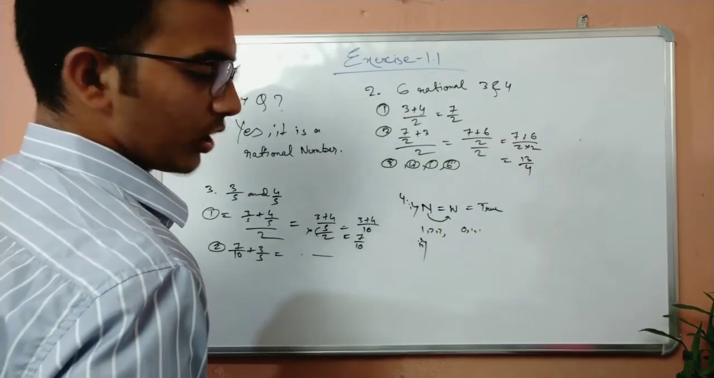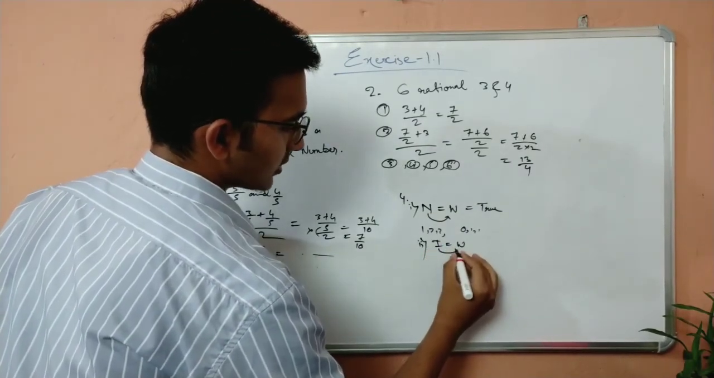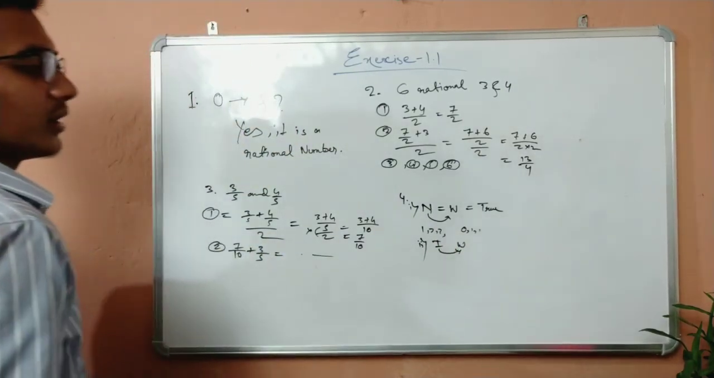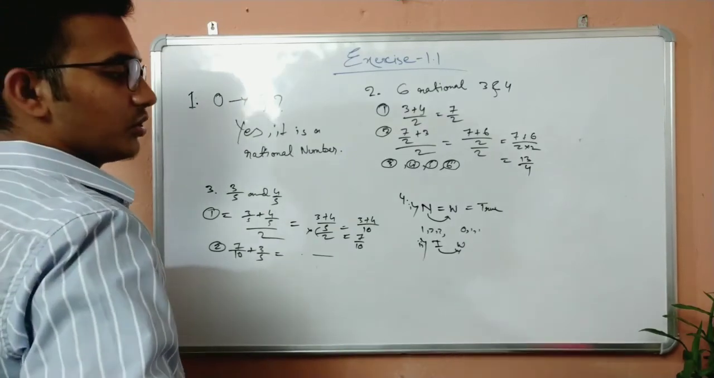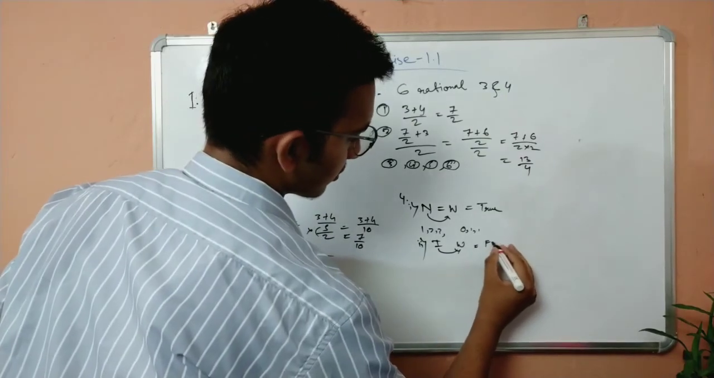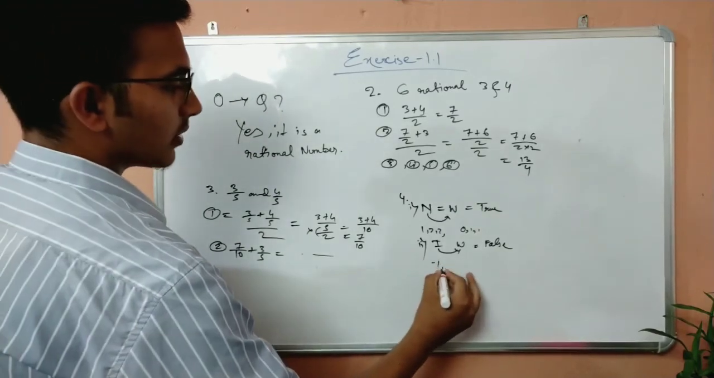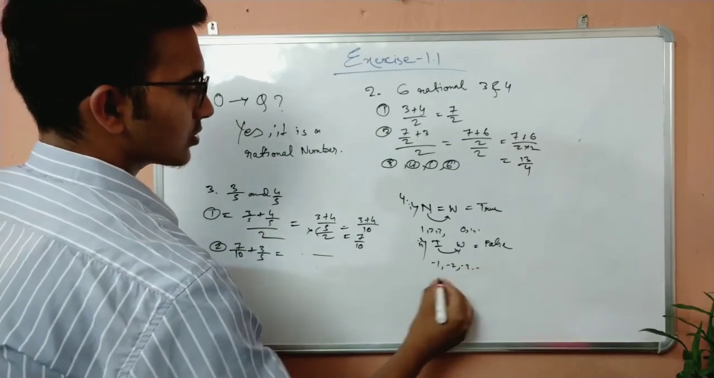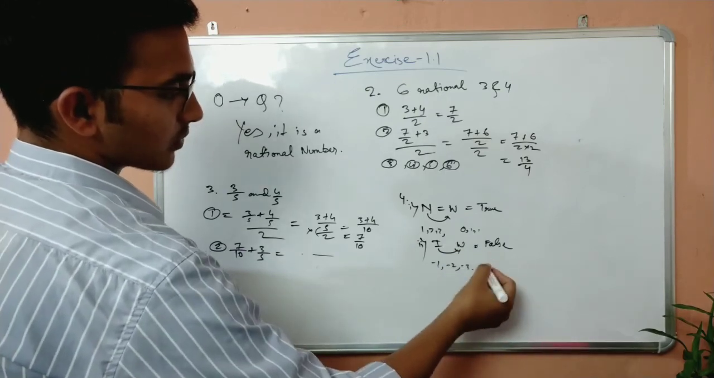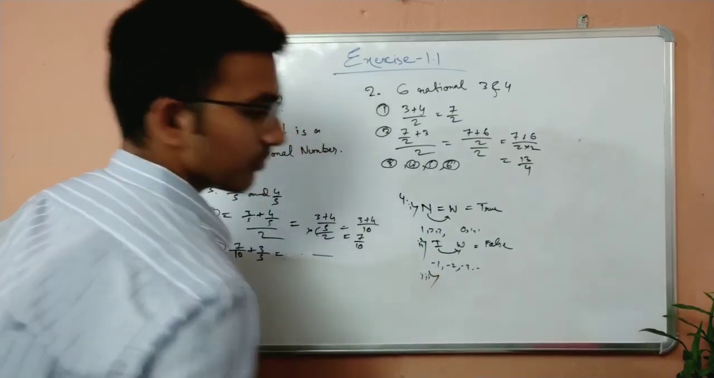Second, every integer is a whole number. It says every integer is a whole number. That means -1, -2, 0, 1, 2 belong to whole numbers. Is it true? No, it's not true. False. Why? Because integers contain -1, -2, -3, and so on, whereas whole numbers don't have that. Whole numbers do not have -1, -2, -3. So it is false.